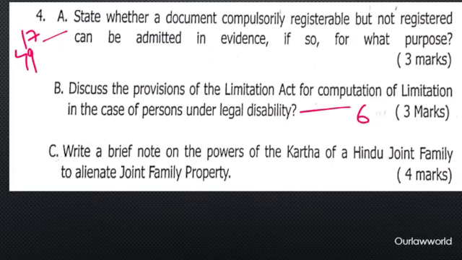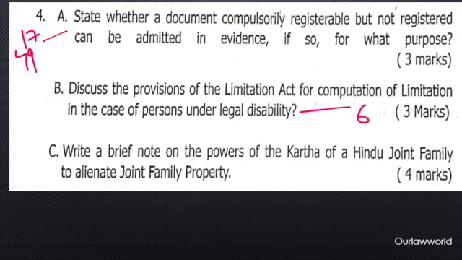So the next question: state whether a document compulsorily registrable but not registered can be admitted in evidence. If so, for what purpose? It's a very direct question, guys. Almost all the questions are direct in the paper this time. So here you will write about compulsorily registrable documents. You will write that section 17 speaks about compulsorily registrable documents.